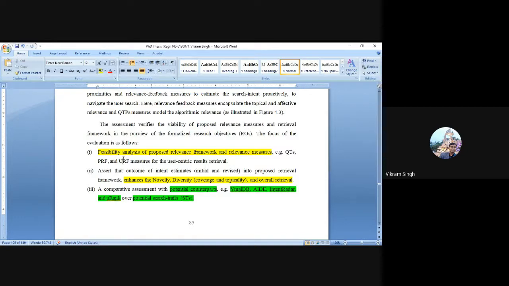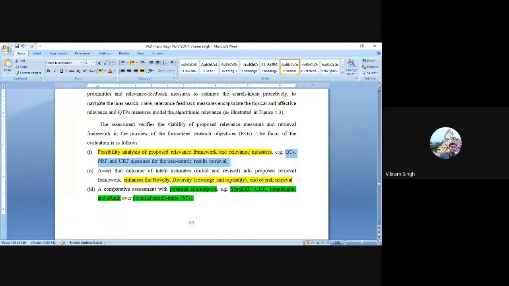So it says that it will discuss the feasibility analysis of the proposed relevance framework and relevance measures, right? We have proposed query term proximity measures, a pseudo relevance feedback notion, and user relevance feedback measures for user-centric result retrieval.